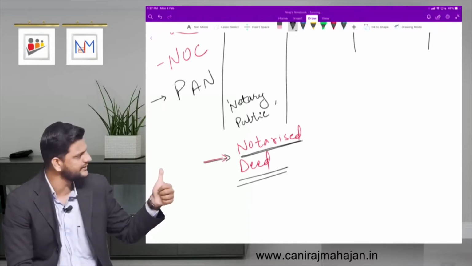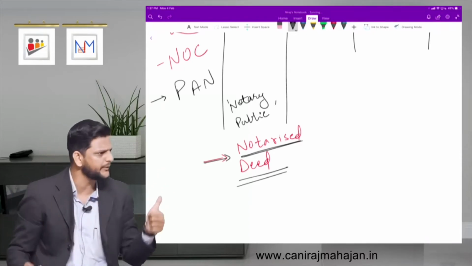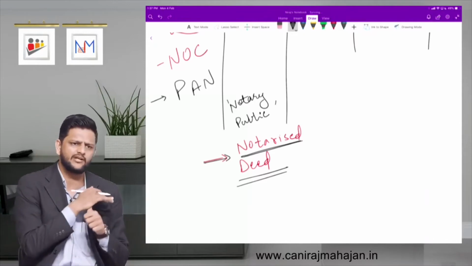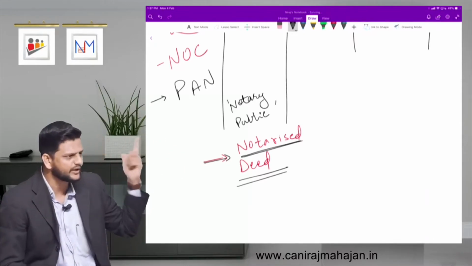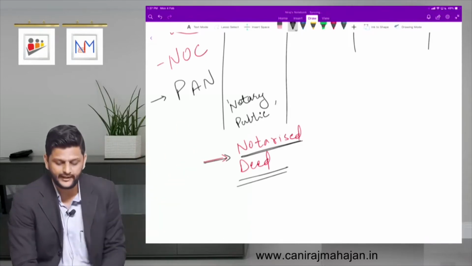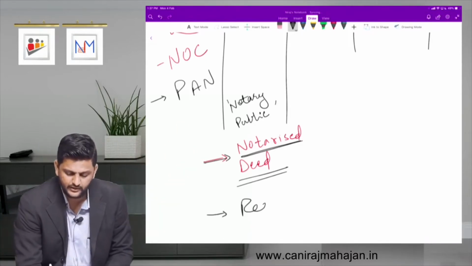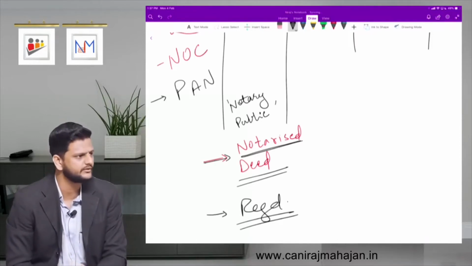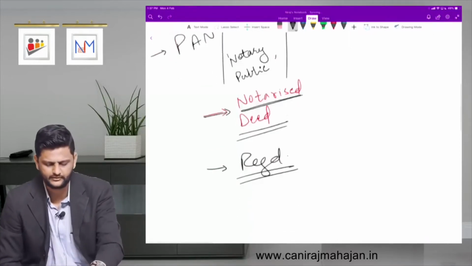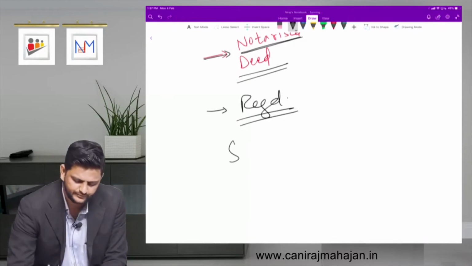Okay, so a deed, pay attention. Deed means a simple agreement between the partners. That is, you can have an unregistered or unnotarized deed also. If you want some more authentication, you can notarize it. And third, you can go ahead and also get it properly registered, properly recognized. Understood here? Fine. So let me tell you, pay attention here.